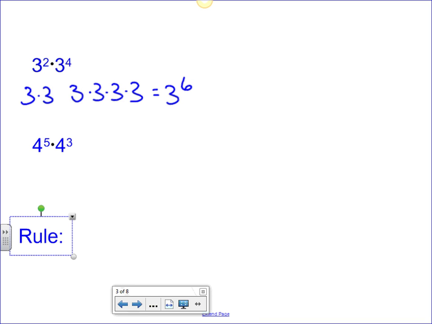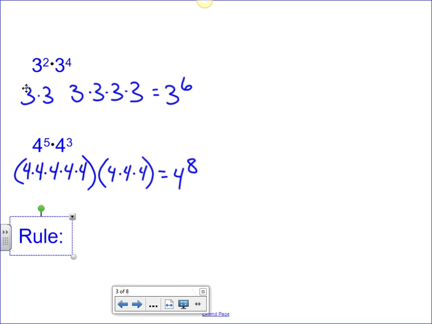If we look at this bottom one, I got 4 to the fifth, which really means 4 times 4 times 4 times 4 times 4. So that's the first one. 4 to the third means 4 times 4 times 4. So if we multiplied that, that would really mean, if I wrote it in exponential form, it would be 4 to the 8th power. So the question then becomes, is there an easier way?